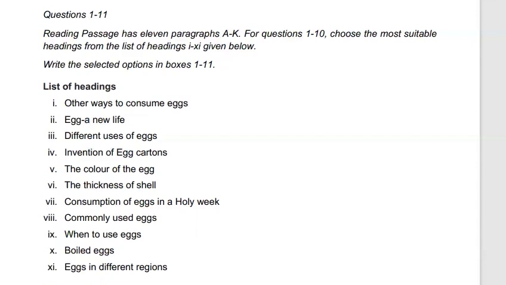Once we have predicted a possible heading, then we will move on to the options. We will review the options. We will eliminate those options which are not talking about the main idea of the paragraph or are contradicting what the paragraph was talking about. And we will keep the heading as an answer which is summarizing the main idea of the paragraph, which is aligning with the paragraph's content.